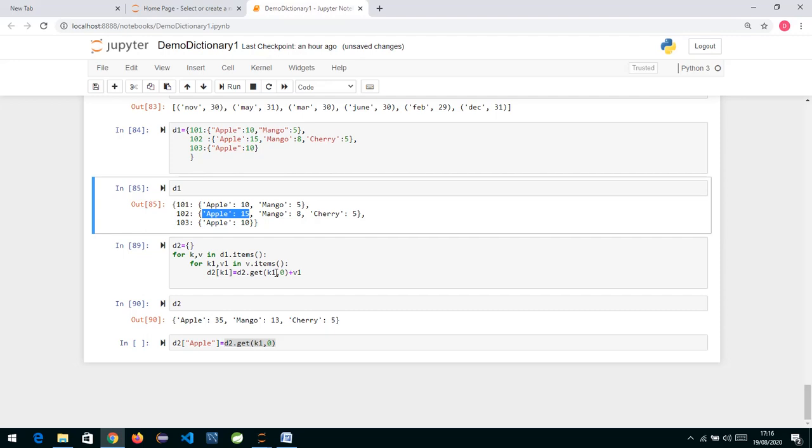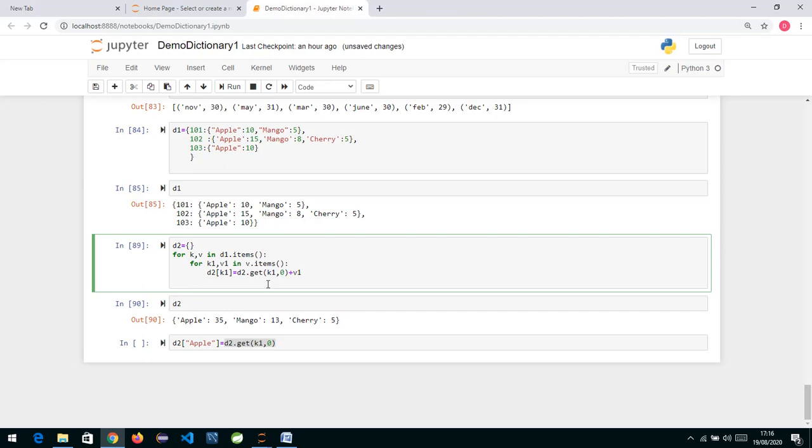So Apple's answer will be: the value previously set for Apple was 10, and 10 plus the current V1 will make it 15. So this is the way you can solve any example. There can be any example you can have, of a dictionary, a frequency, or anything. If I want to solve any example, this is the way we will do it in Python.